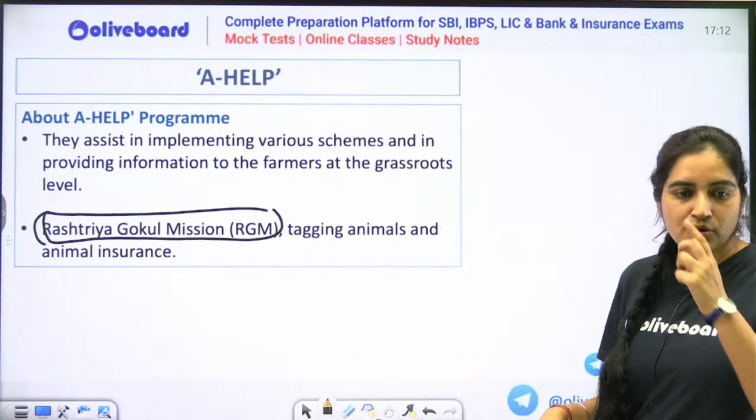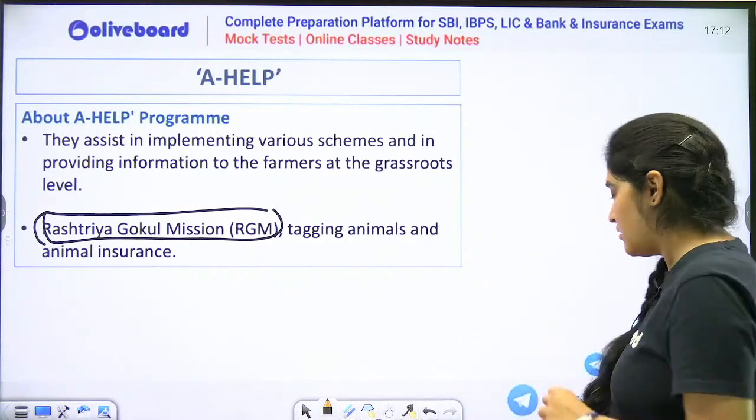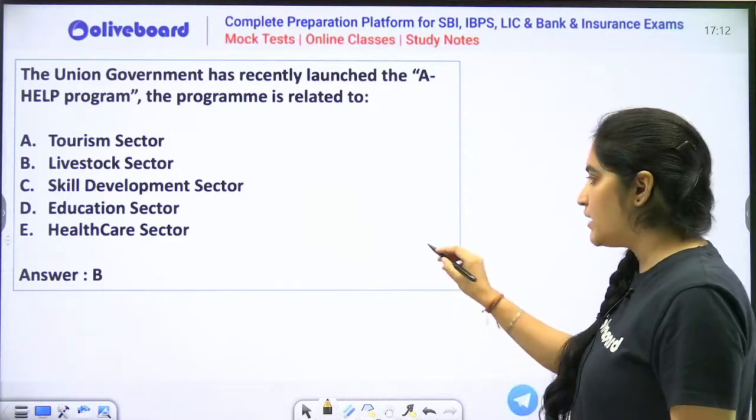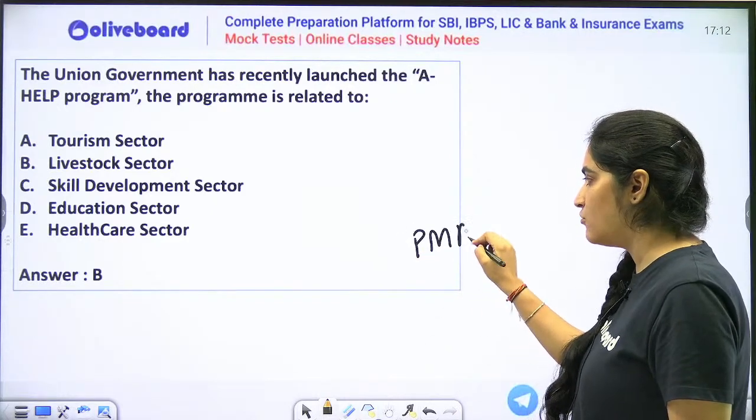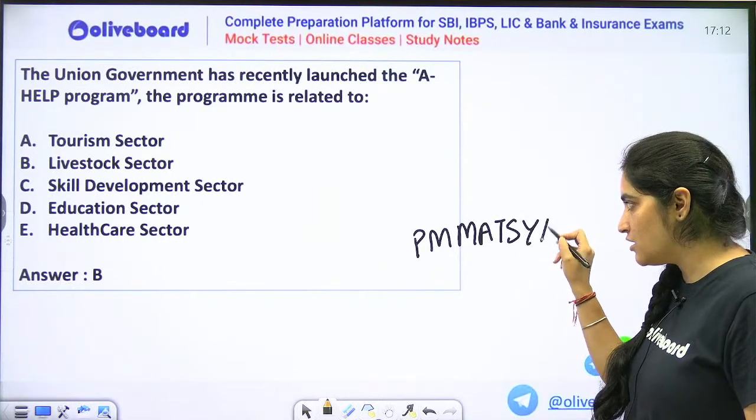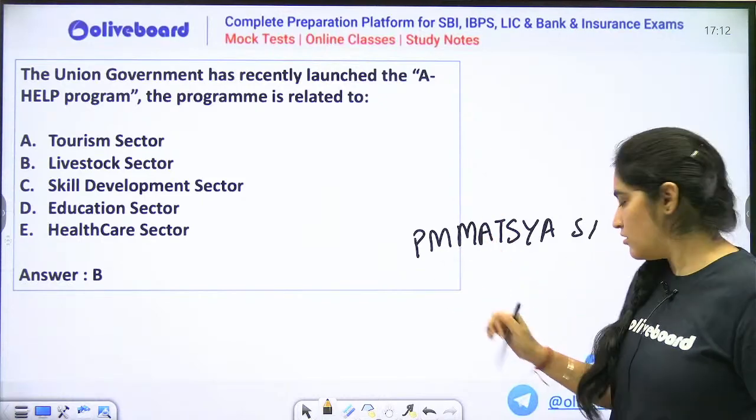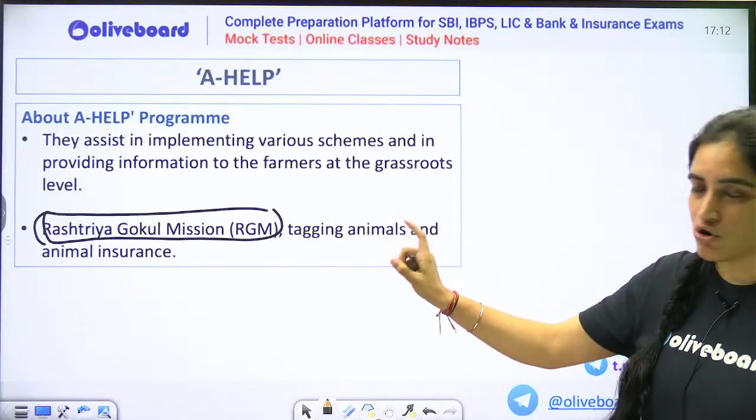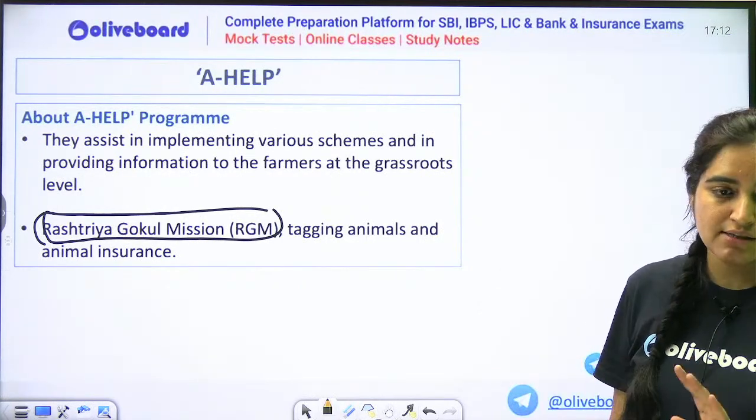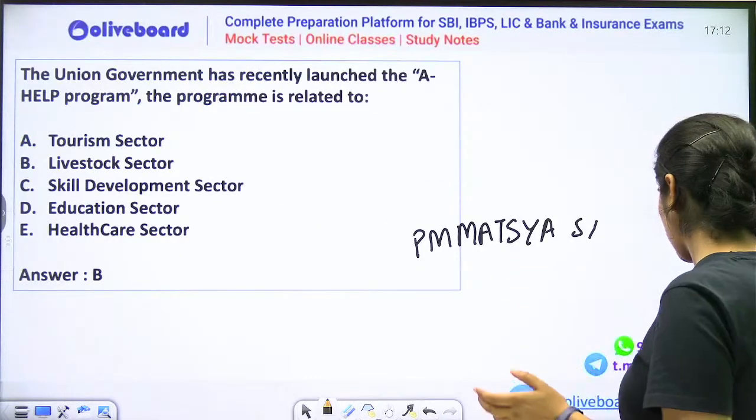So for tomorrow, you have to Purushottam Rupala. Yes, he is the minister of this. So for tomorrow, you have two homework. One thing is Pradhan Mantri Matsya Sampada Yojana. For this, I want you to comment down in the comment section. Pradhan Mantri Matsya Sampada Yojana, and other than that, your Rashtriya Gokul Mission. Unless and until you write the answer, I am not going to discuss the scheme. I am telling you in advance. I want you all to participate first.